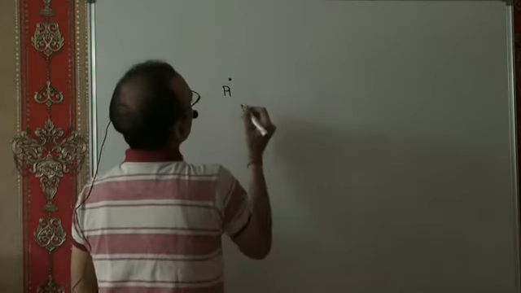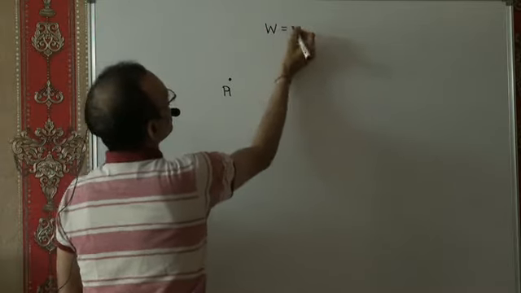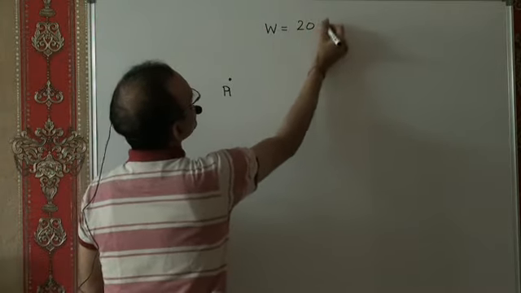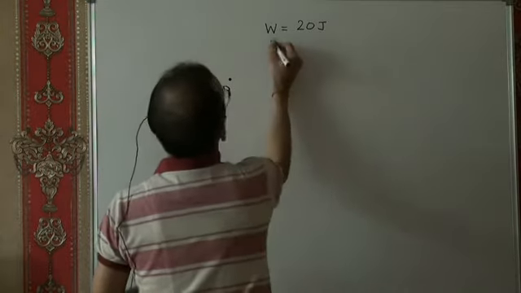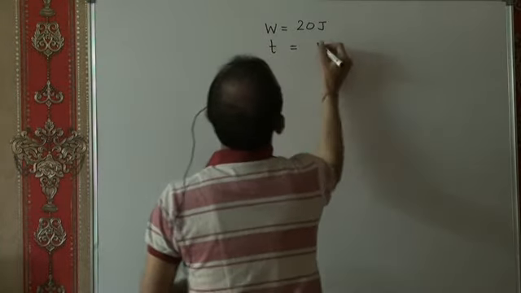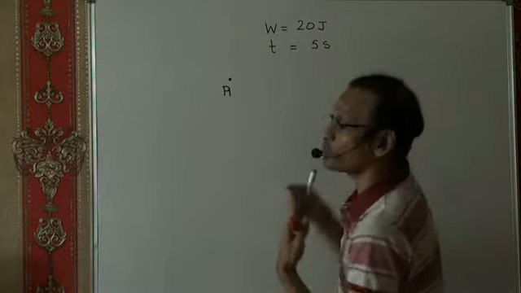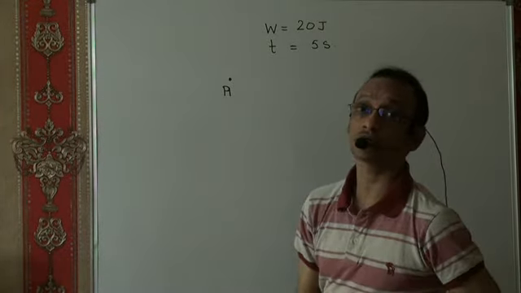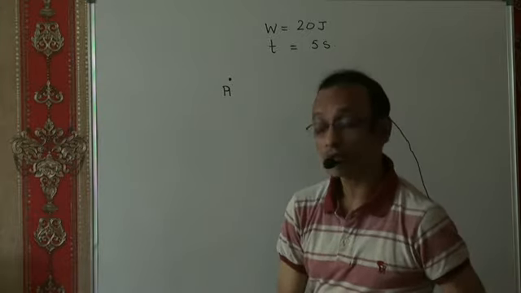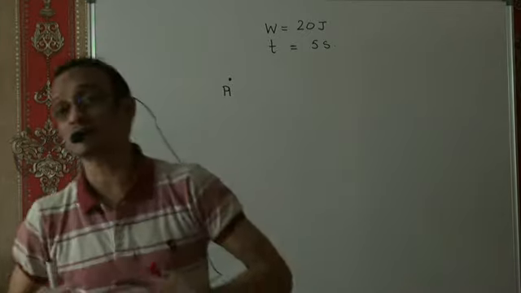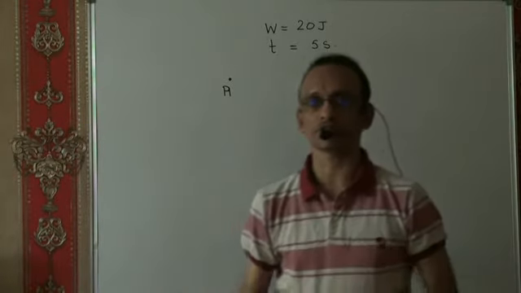Let's say a certain amount of work, say 20 joules, is done on the particle, and the time it takes to do that work is, say, 5 seconds. The same amount of work could have been done in 5 seconds, in 10 seconds, in 3 seconds, or even in 1 hour. Now, the rate at which work is done is a measure of power delivered to the object.